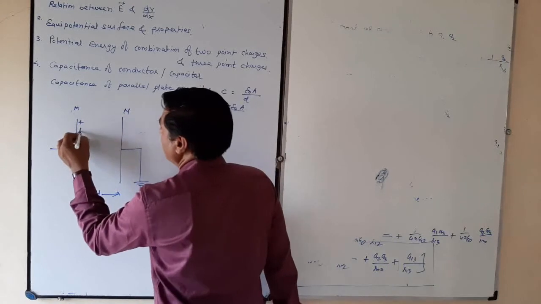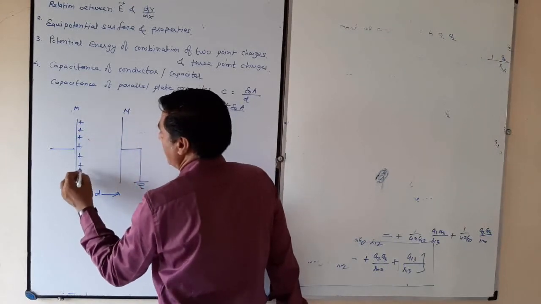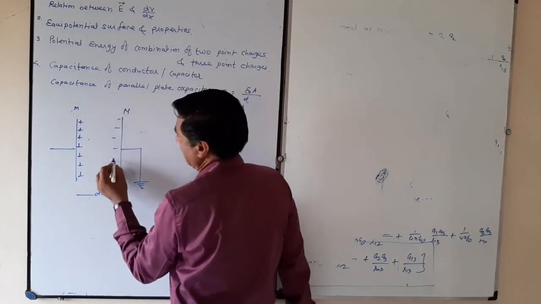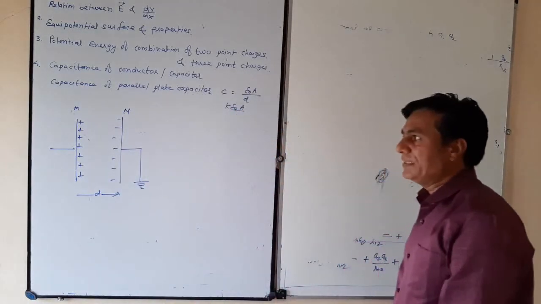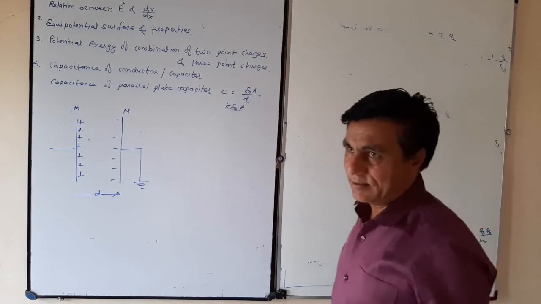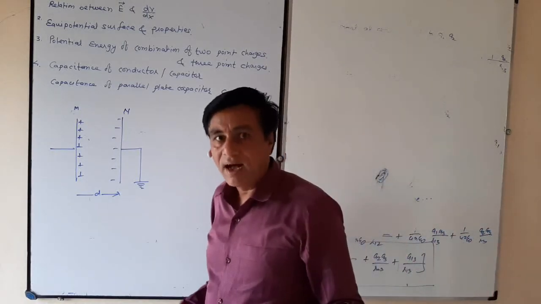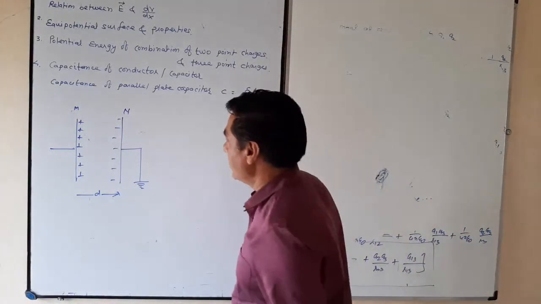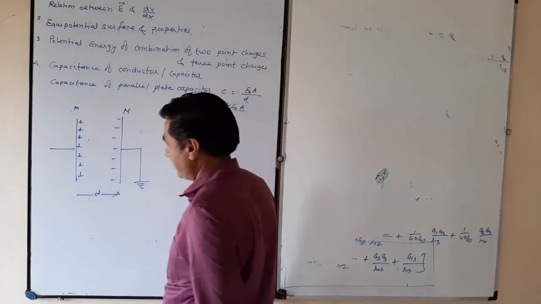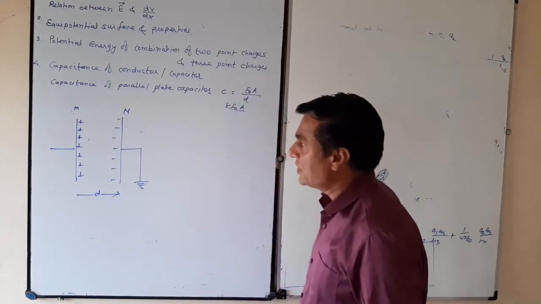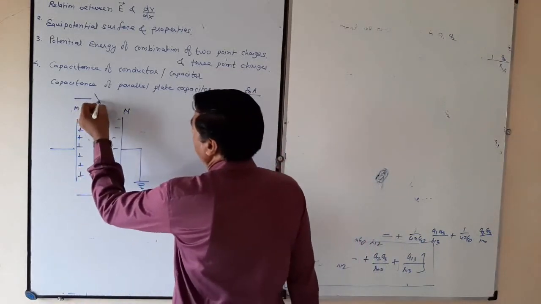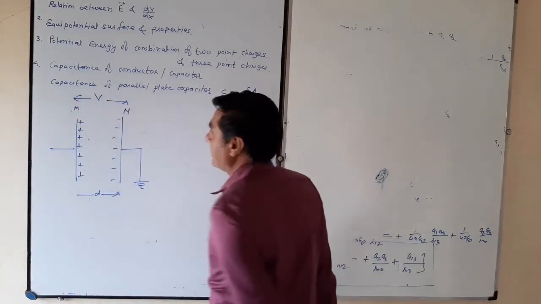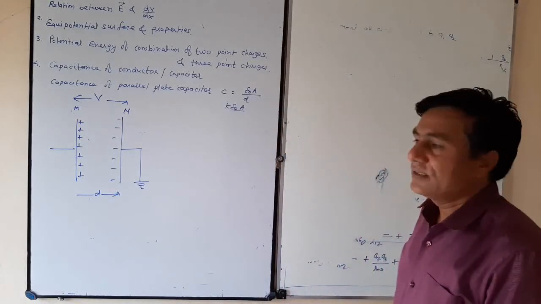Now plus Q charge is given to it, and minus Q charge is induced. It is the parallel plate capacitor. It contains two plates, maybe circular, maybe rectangular, and these are separated by distance D, plus Q charge is given to it. On giving the charge, there is a potential difference V between these two plates after charging.